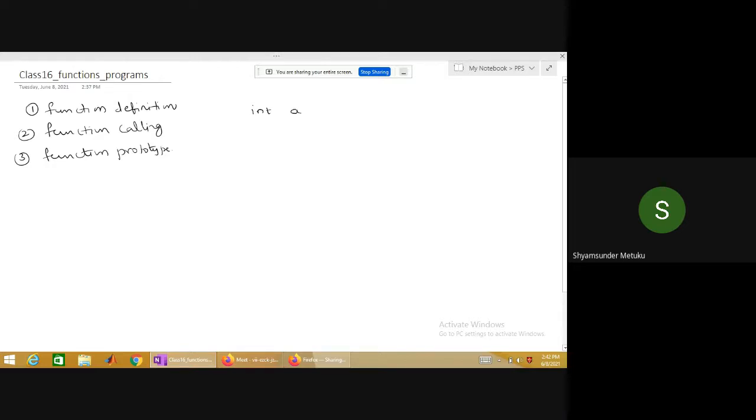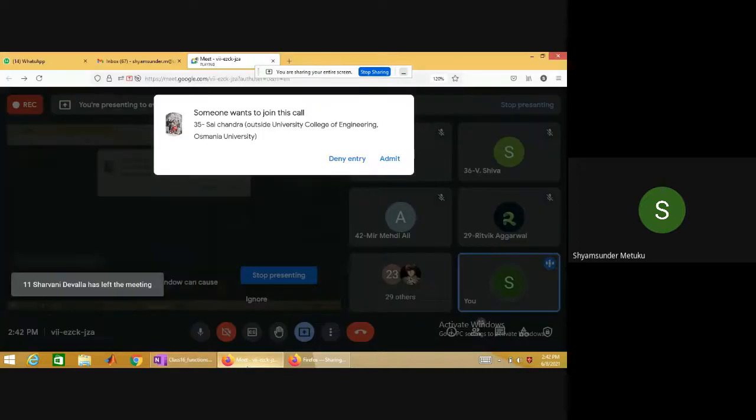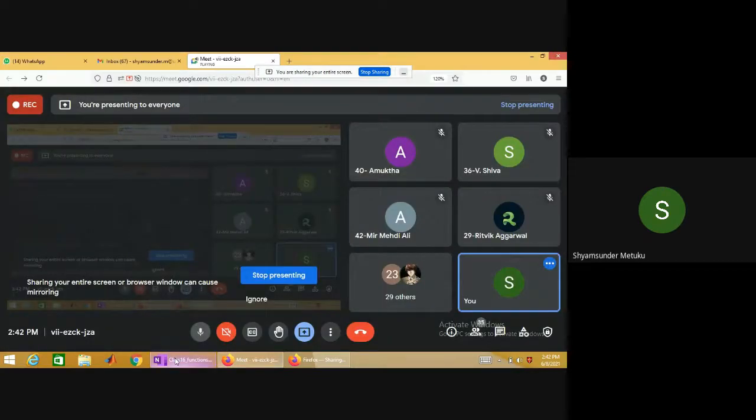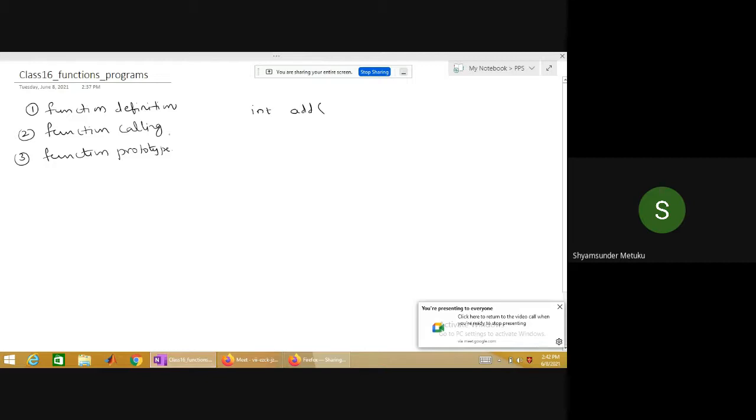The name of the function we can simply call add, because it is not among the keywords. Make sure that any function name you give should not be in the keywords list. That is one important thing you must remember. Add is any name you can give, sum also, anything is okay. So I write int x, int y. Then I want a temporary result also, so let me have r, where r is equal to x plus y. This is the addition of 2 integers. Then return r, which is a very simple program I'm trying to explain here.